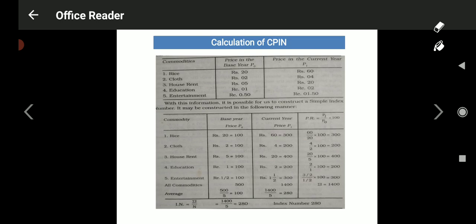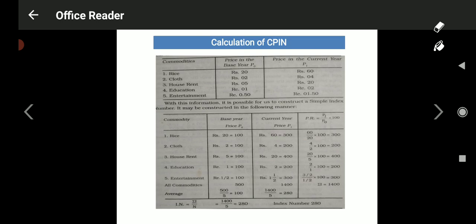Now look at how to calculate the consumer price index numbers. Based on the steps we understood, this is the picture for calculation of index numbers. Here I have taken 5 commodities: rice, cloth, house rent, education, and entertainment.